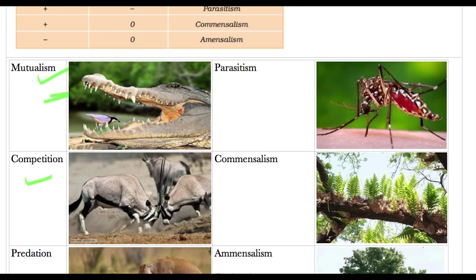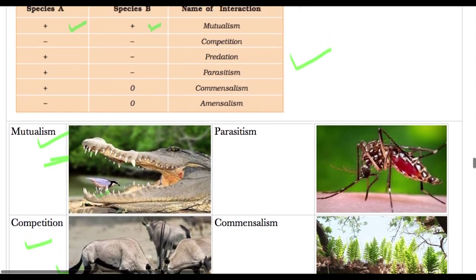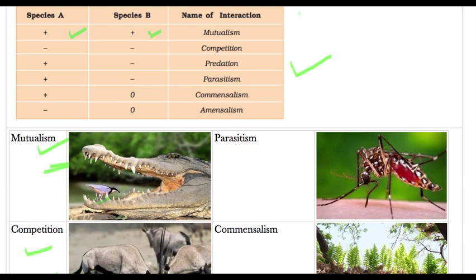For example, a tiger and an eagle fighting over flesh is interspecies competition. And here, as you can see, this is intraspecies. Intraspecies competition is generally for mating or a mating partner. So this is the second type of interaction, competition.